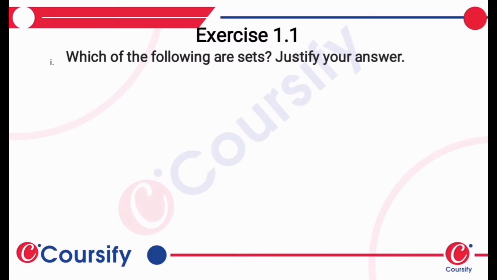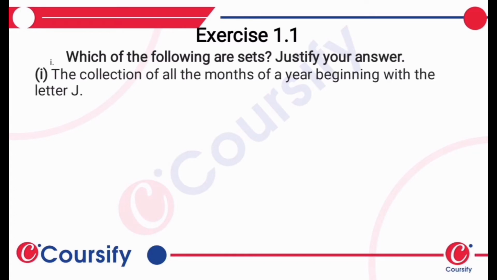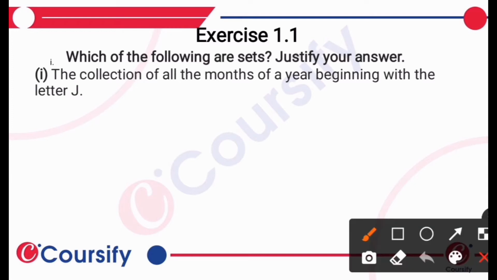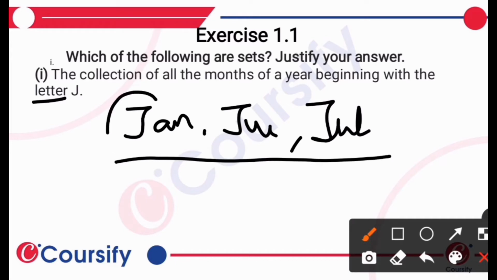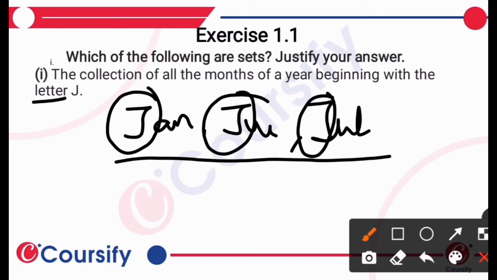Which of the following are sets? Justify your answer. Now, the collection of all the months of a year beginning with the letter J. We have to figure out whether this particular question can be defined as a set or not. We have 12 months in a year, and out of those, we have January, June, and July. These 3 months begin with the letter J. Thus, this is a well-defined group, and thus can be called a set.